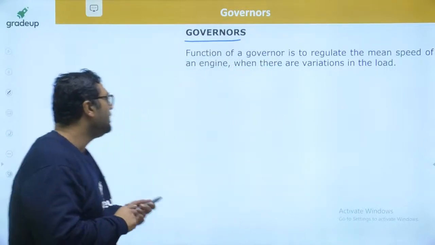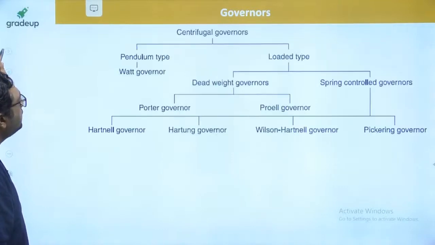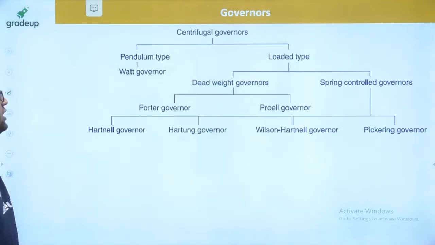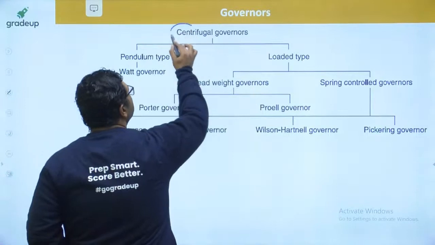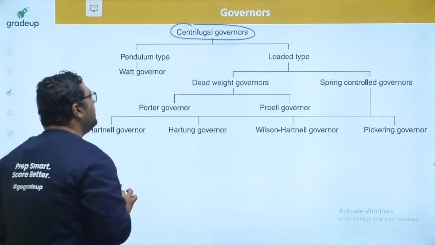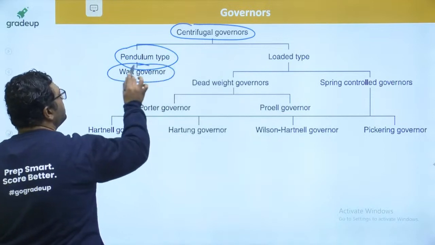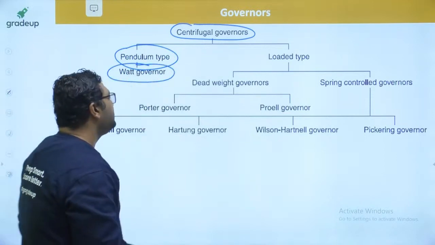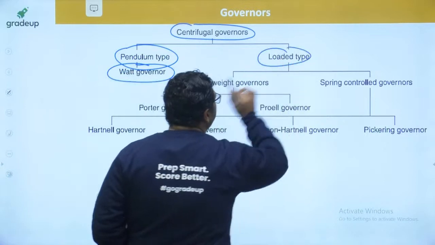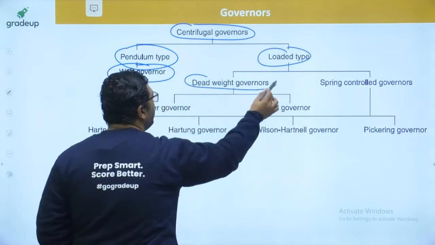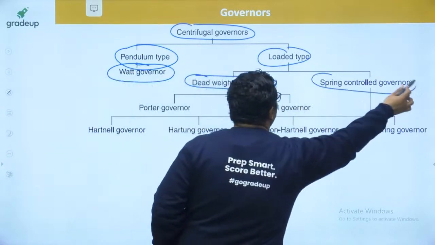Yes guys, so let us move further. My dear, now we are talking about centrifugal governors. We are going to discuss this type of governor only. It is of two types. One is the simple pendulum type, and in this only one governor comes, that is the Watt governor. The second is the loaded type. When we are talking about the loaded type, one is the deadweight loaded type, the other is the spring controlled governor.